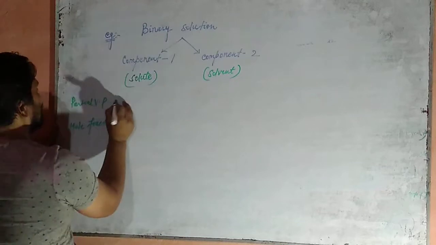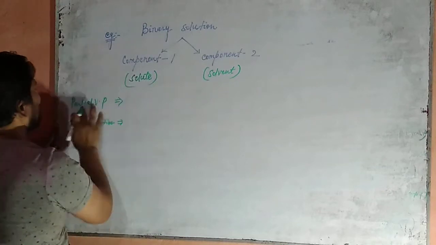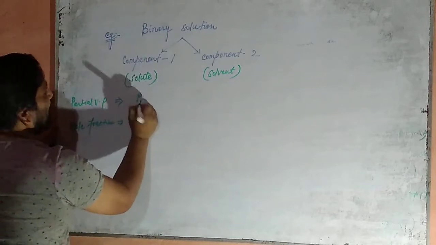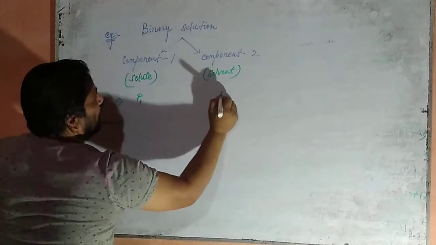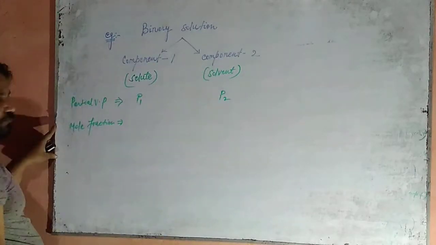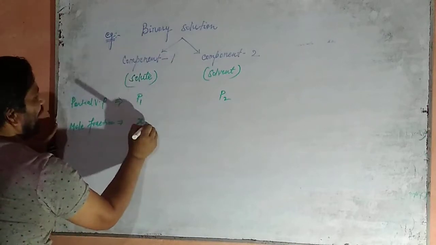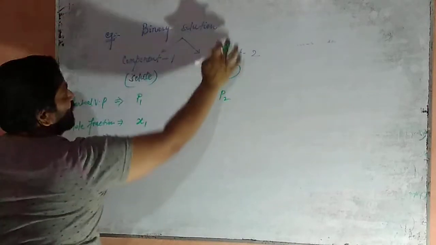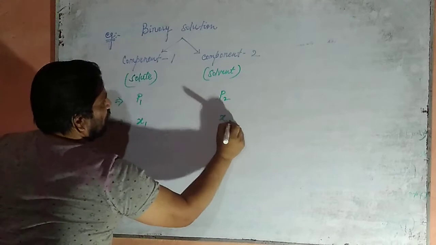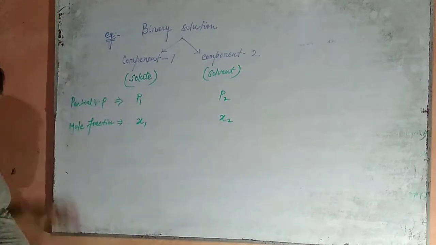For component 1 the partial vapor pressure is P1 and for component 2 it is P2. For component 1 the mole fraction is X1 and the mole fraction for component 2 is X2.